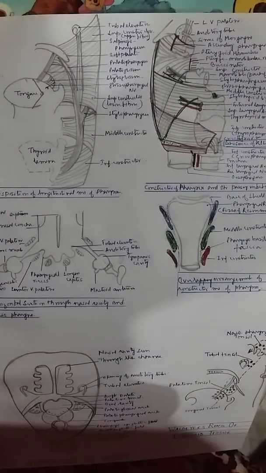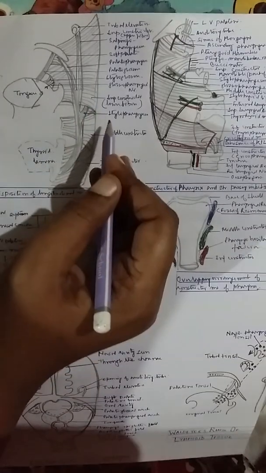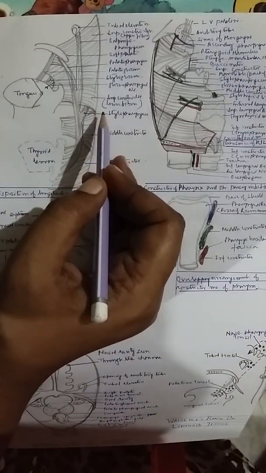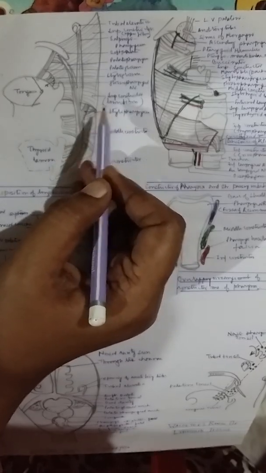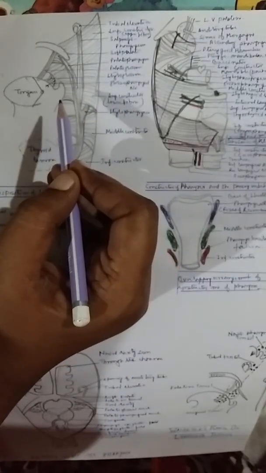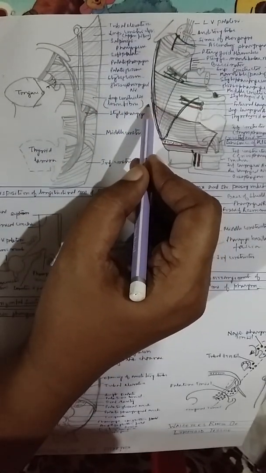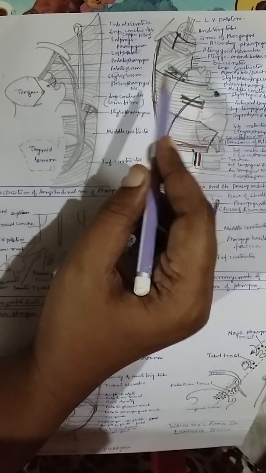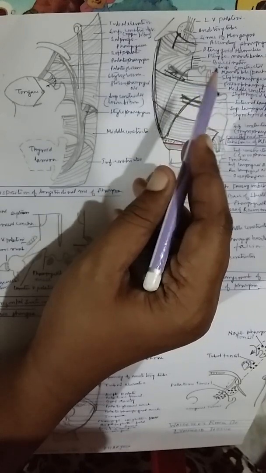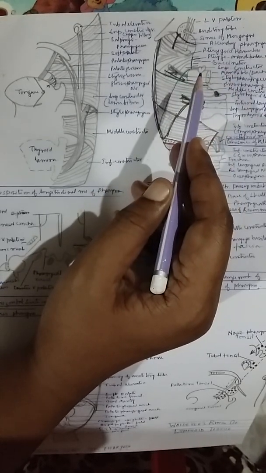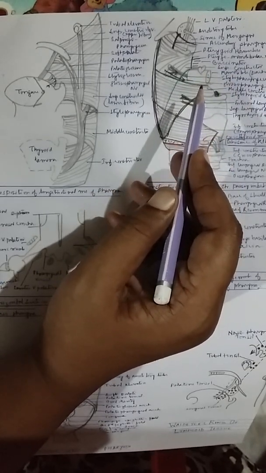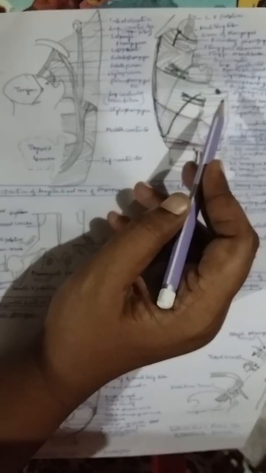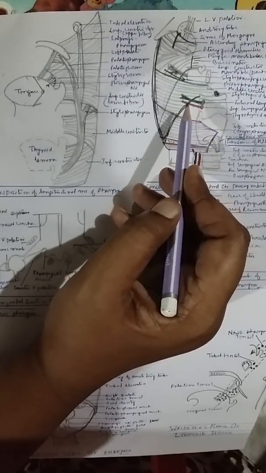Let's discuss the structures of the pharynx. From outer to inner coat, it is covered by several layers, namely the loose buccopharyngeal fascia. After that, the muscle layers, then the submucosal layer and the mucosal layer. Like the GI tract, it has four coats.